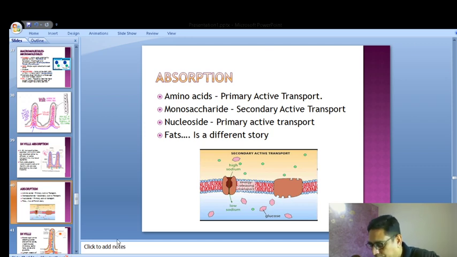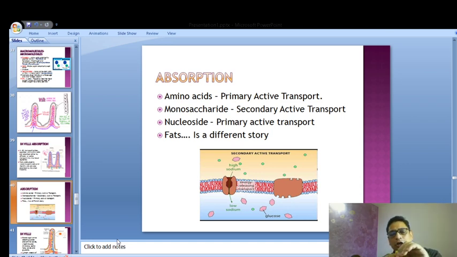Very good. Amay gave the right answer, ATP. The adenosine triphosphate is required. So what happens? The adenosine triphosphate loses its phosphate bond. In the process, the energy that is liberated is allowed to push a particle inside. The amino acids will be pushed inside the enterocytes, the cells of the intestine.